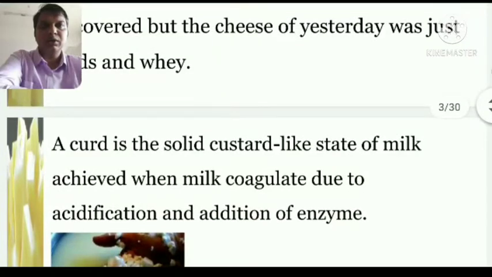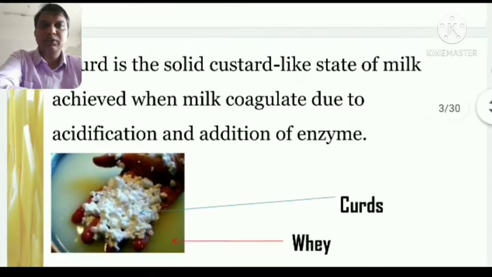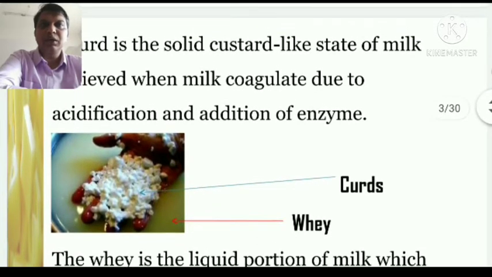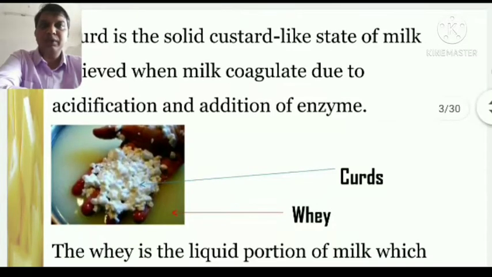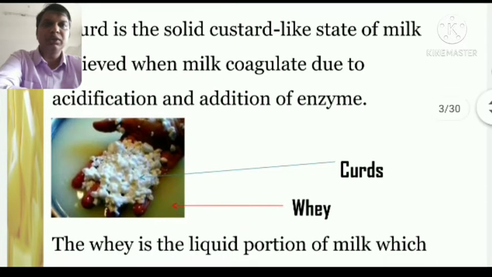Here again is a brief description. Curd is the solid, custard-like state of milk achieved when milk coagulates due to acidification and the addition of enzymes. So basically curd is a custard-like stage of milk which is achieved by coagulation of milk, done due to acidification or due to enzymes.